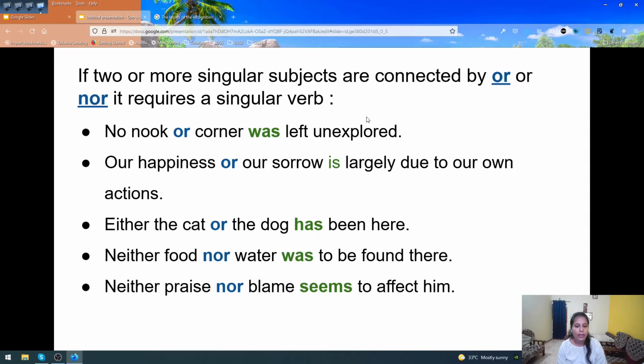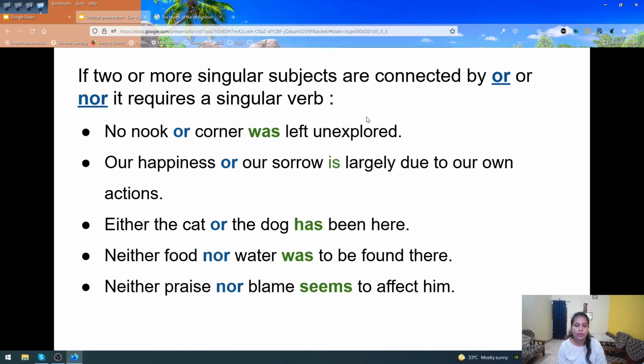Neither food nor water. Here again food and water both are nouns, and both are singular, and they are connected with the word nor. So what should be our verb, singular or plural? It should be singular, isn't it? So: Neither food nor water was to be found there.